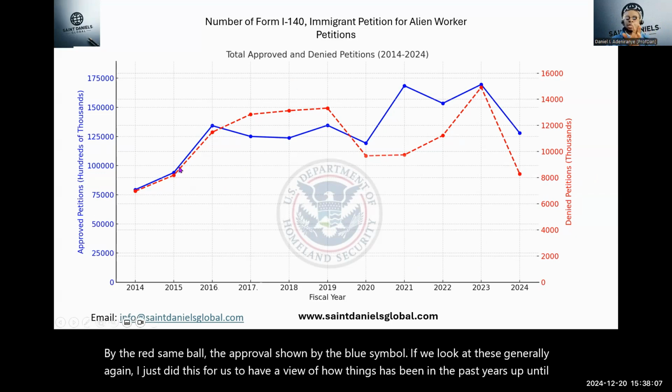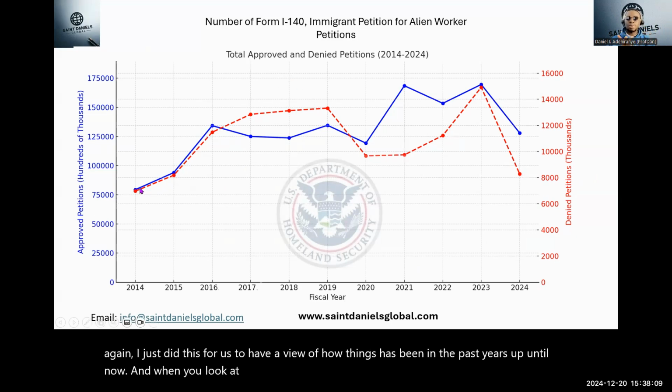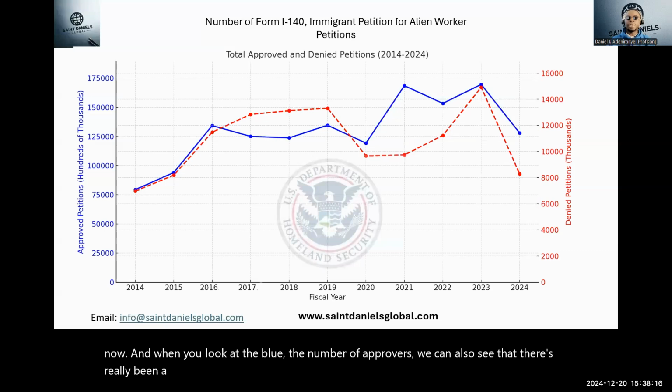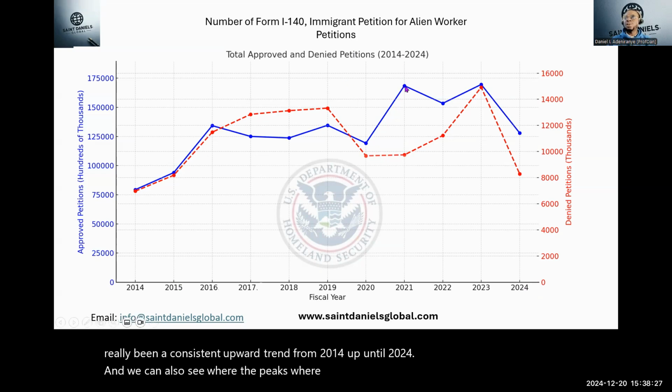When you look at the blue, the number of approvals, we can see that there has really been a consistent upward trend from 2014 up until 2024. And we can also see where the peaks were. The peaks were at 2021 and 2023.